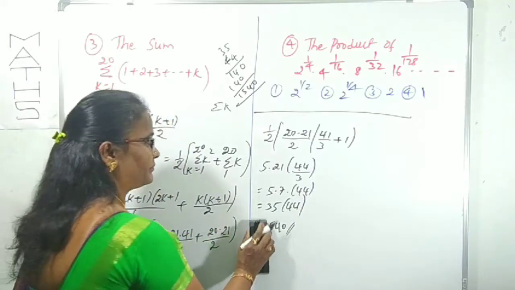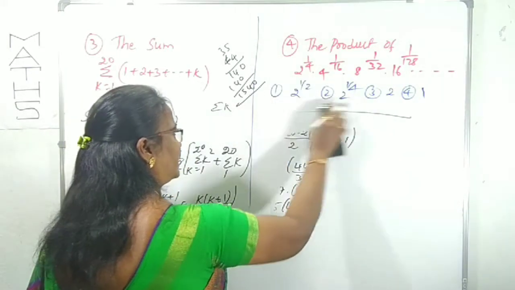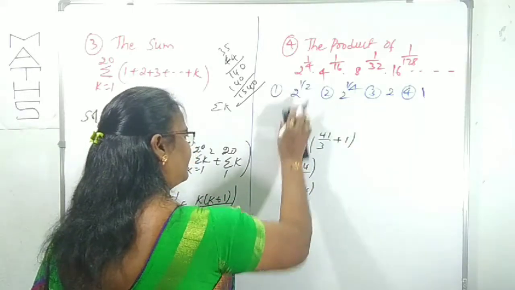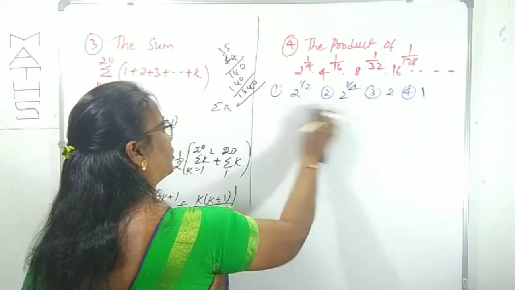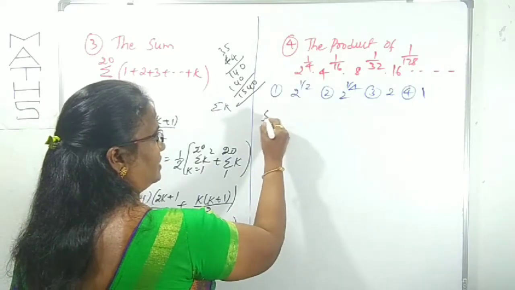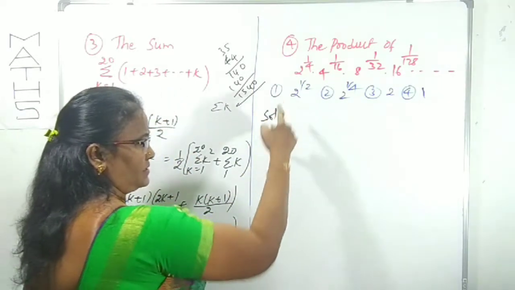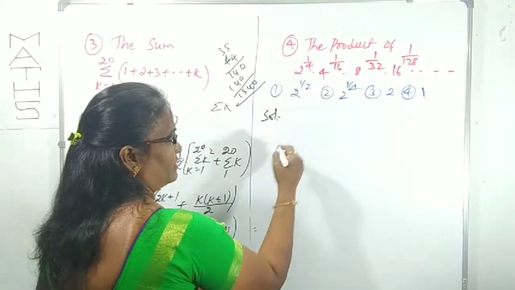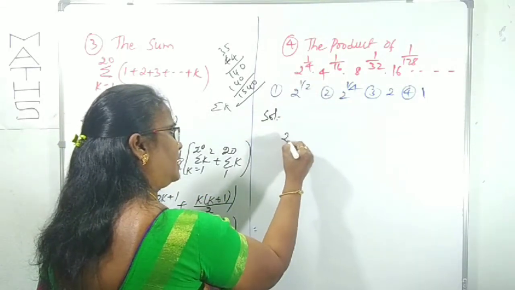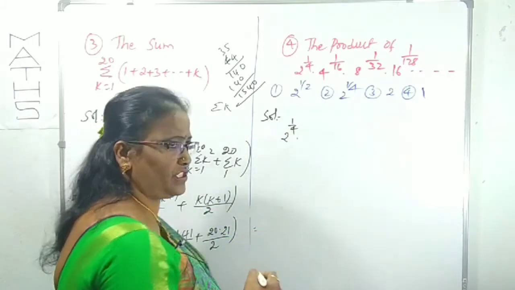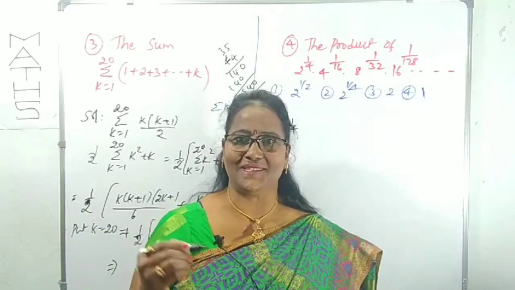Shall I? Question number 4, what is it asking? It is asking for a product. One of the products is given. You can simplify this product. I have given the options also. In this product, we can observe, what is the first term? 2 power 1 by 4. We can make a simplification to reduce it into a known series.